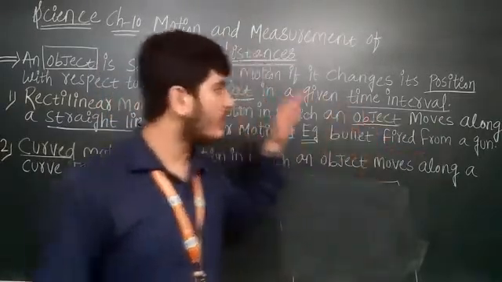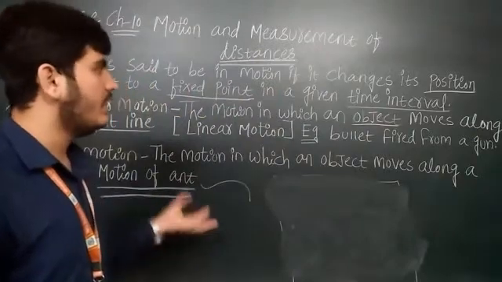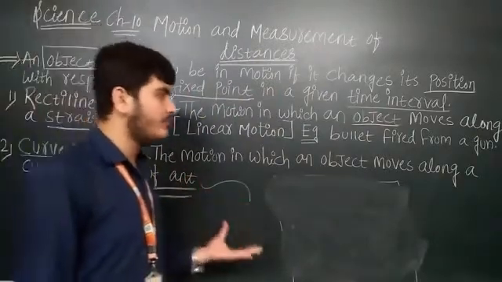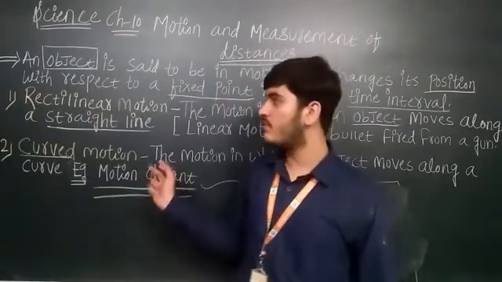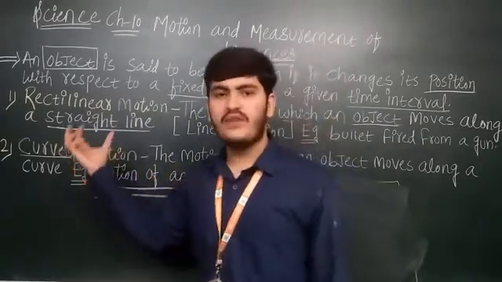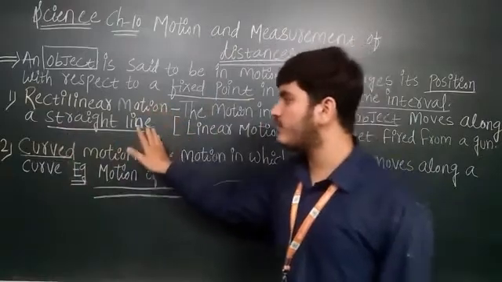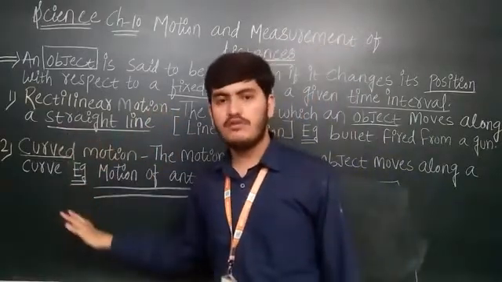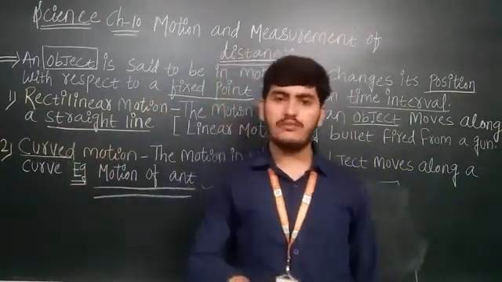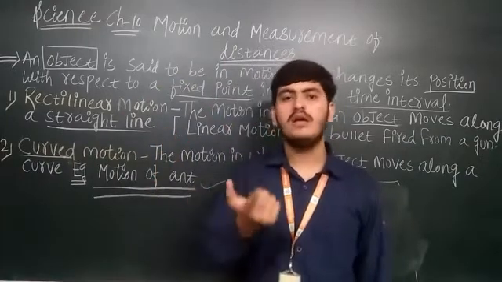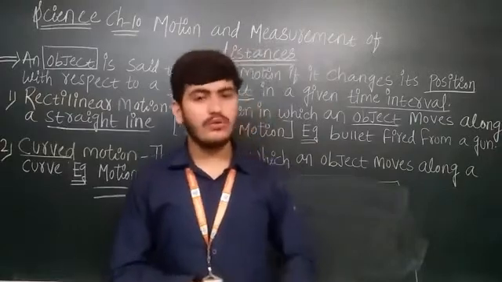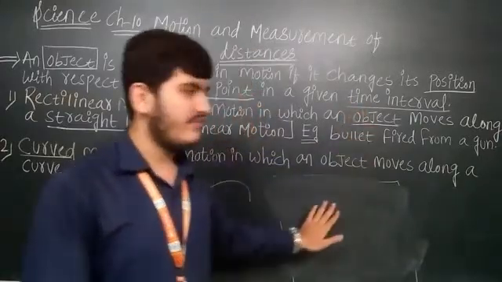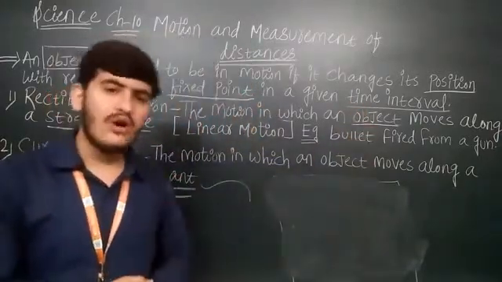So I hope you understood about two types of motion and what is the meaning of motion. Just copy these three definitions in the notebook and you have to learn all these definitions. And one homework I want to give you about the motion only: you have to write 5 examples of rectilinear motion and 5 examples of curved motion. जो straight line में motion करे object उसके examples लिखने हैं, जो curve में motion करे object उसके आपको examples 5 लिखने हैं in notebook only where you are writing this definition, and I will check during online session.